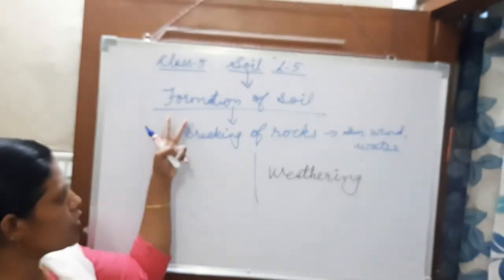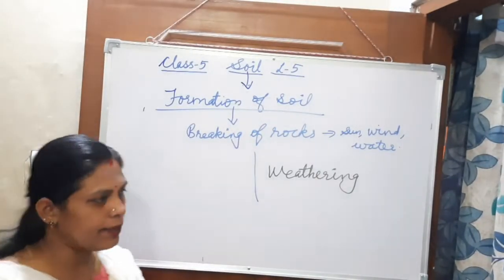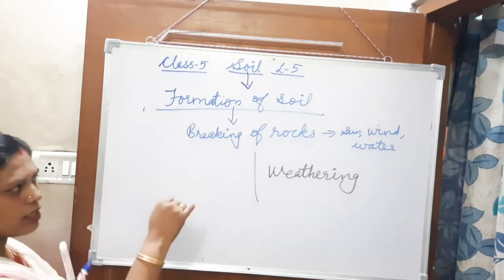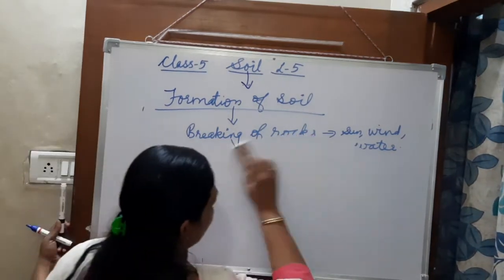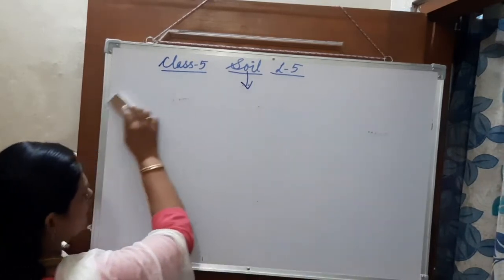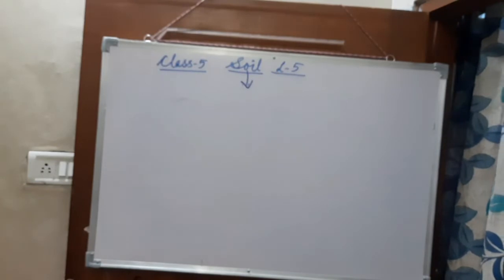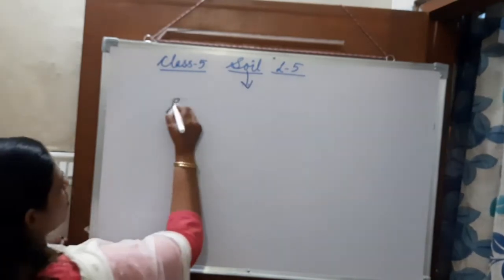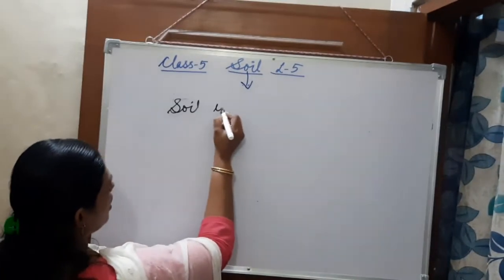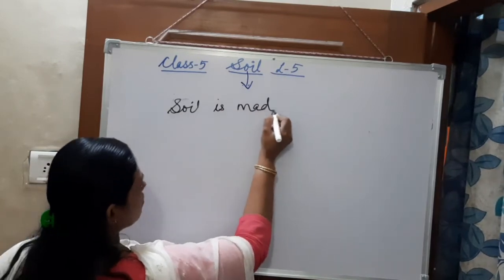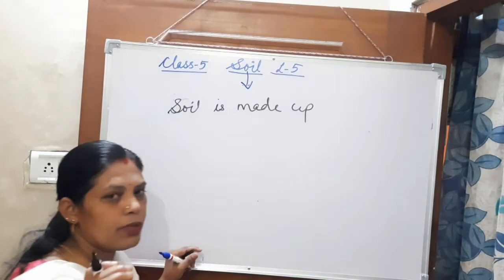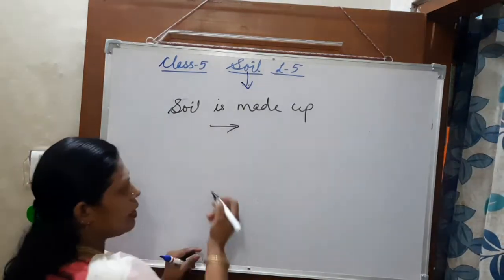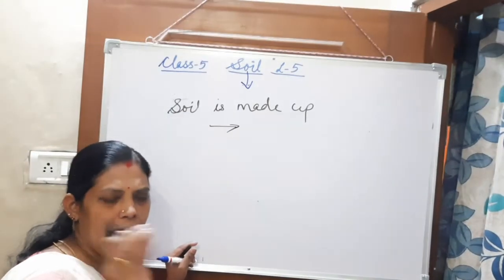Now, understood how soil is formed, right? And now, what is present in this? That means, what is soil made up of? The soil is made up of different kinds of things, that means you can say the different types only.